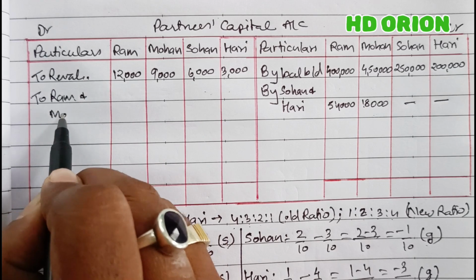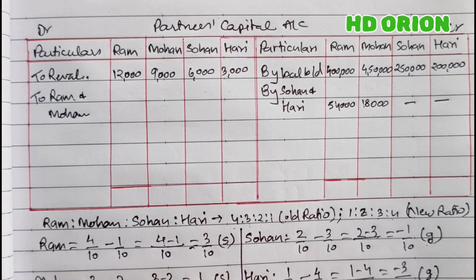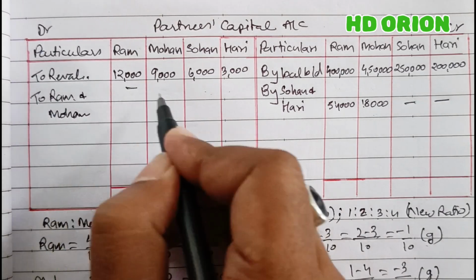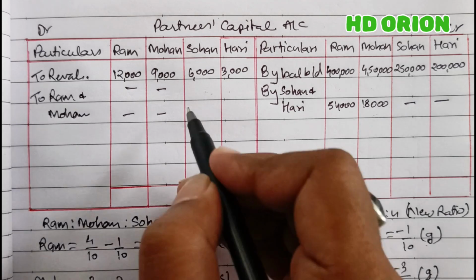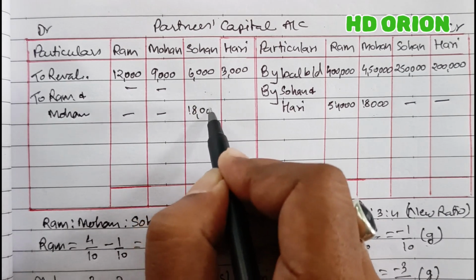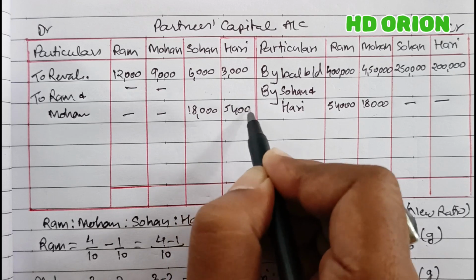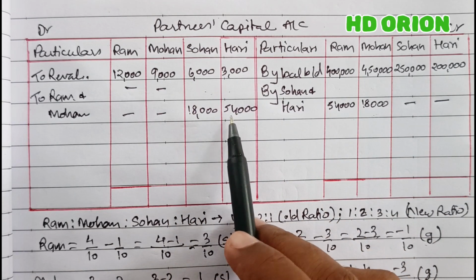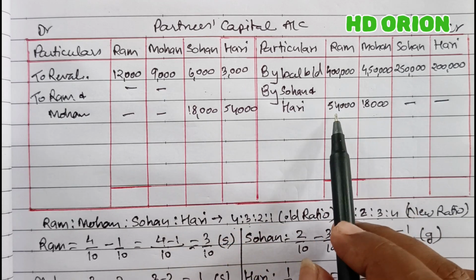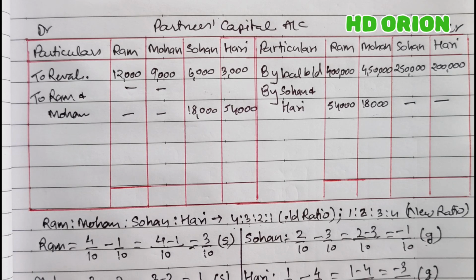Ram and Mohan. From their account, a sum of rupees, for Sohan 18,000 will be deducted from Sohan, and 54,000 will be deducted from Hari, because Hari has gained most, and therefore 54,000, whereas Ram has sacrificed most, and therefore 54,000 Ram is receiving from Sohan and Hari. This way the treatment of goodwill is to be shown.